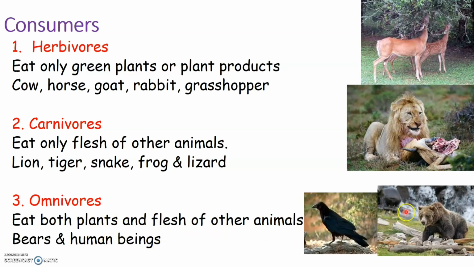Yes, as you can see here, bears, crow, and also we human beings are omnivores, which means we eat both plants and also the flesh of other animals. So consumers are further divided into herbivores, carnivores, and omnivores.